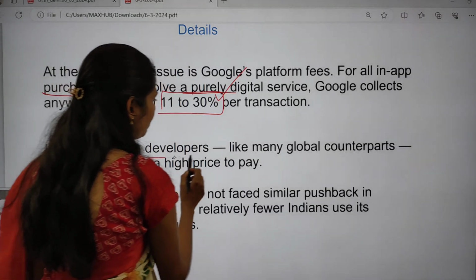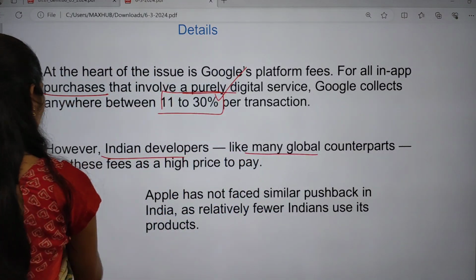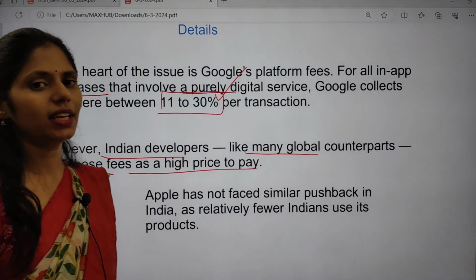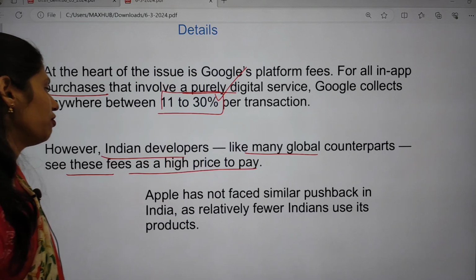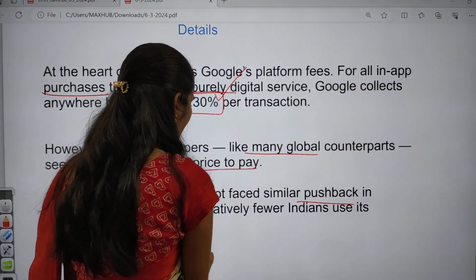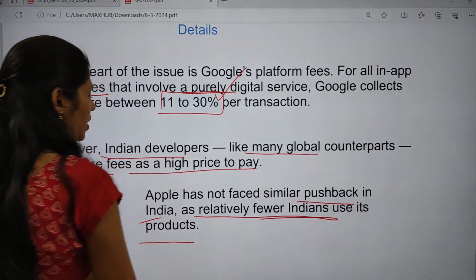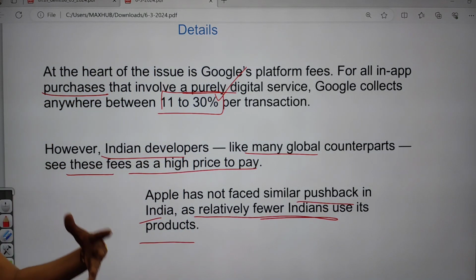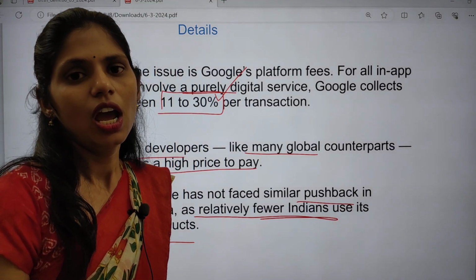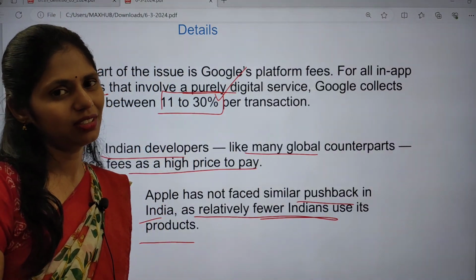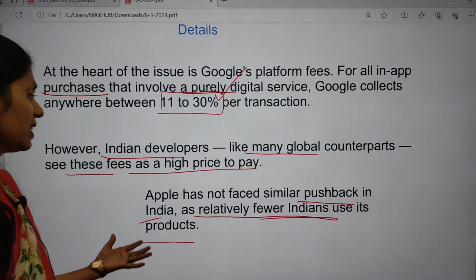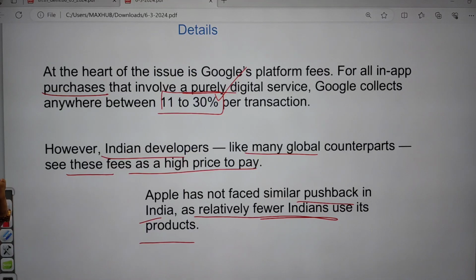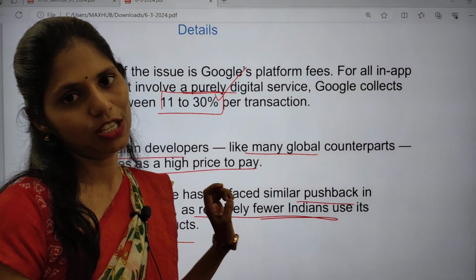However, Indian developers, like many global counterparts, see this fee as a high price to pay. Apple has not faced similar pushback in India, as very few Indians use its products. In Apple we don't use this Play Store, right? In Apple phones we have other application stores, and the people who use Apple are fewer in India. Because of this, Apple has not faced any similar pushback. So this is the issue why Google pulled down some important apps from the Play Store.